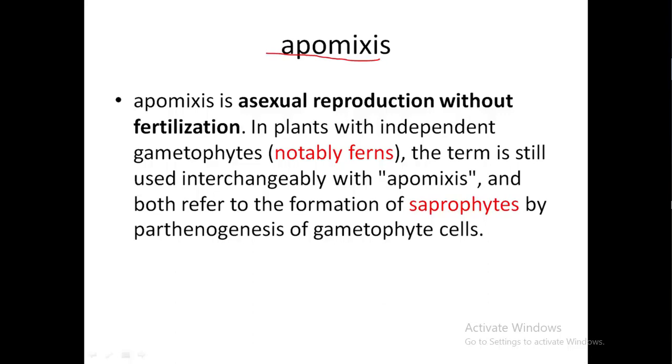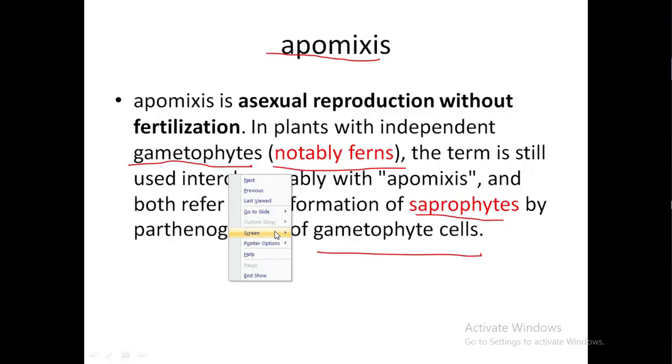Apomixis is asexual reproduction without fertilization in plants with independent gametophytes, notably ferns. The term is still used interchangeably with apomixis, and both refer to the formation of sporophytes by parthenogenesis of gametophyte cells, okay.